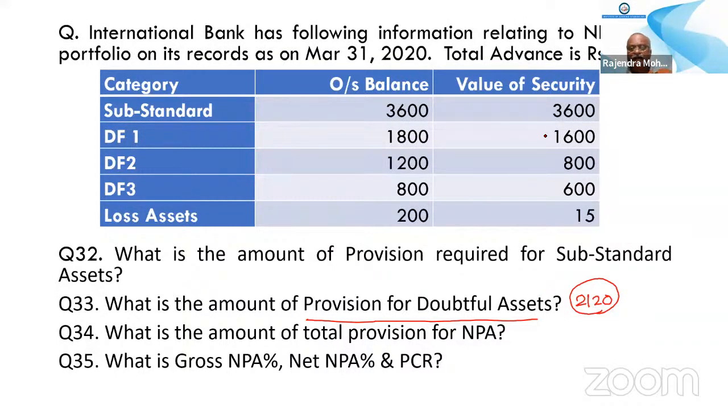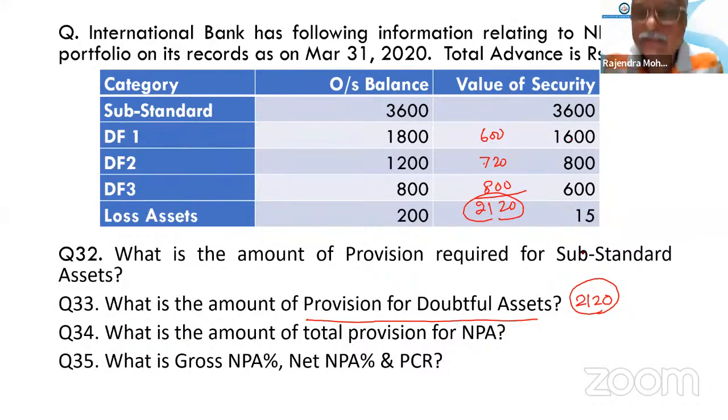Here 1600 into 25% plus 200 into 100% gives 600. Here 800 into 40% means 320, plus 400 into 100% means 720. So the total is 2120, which is the correct answer.